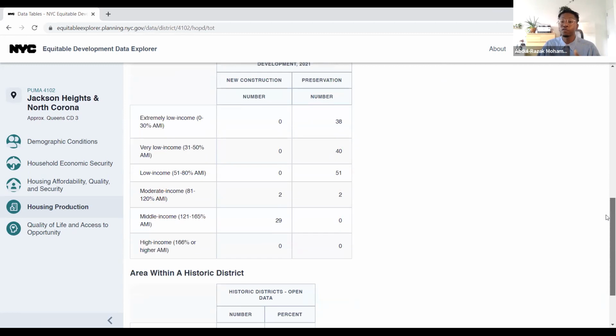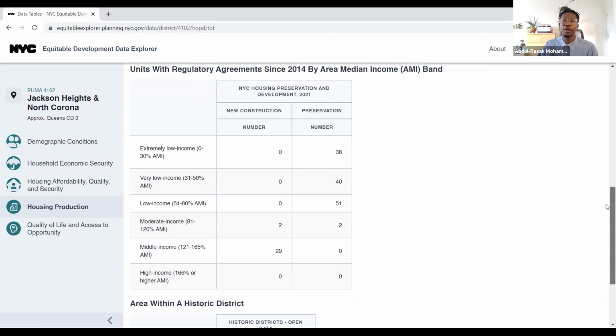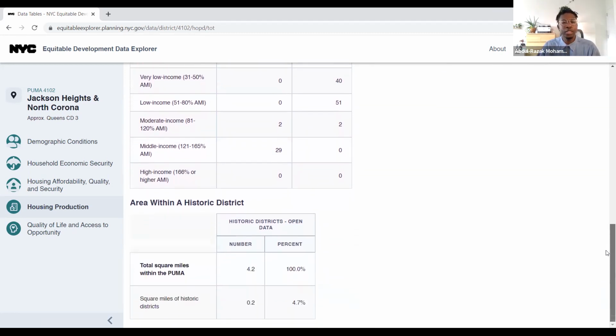This does not reflect, as we saw in the other numbers, the number of people who experience those levels of income. So this tells us a little bit about how much more housing is probably necessary within Jackson Heights and North Corona to meet the needs of folks at those income levels. And then another piece of information is area within a historic district, which is helpful sometimes in understanding what buildings are available both for preservation and for demolition, which impacts then what development can occur within an area.